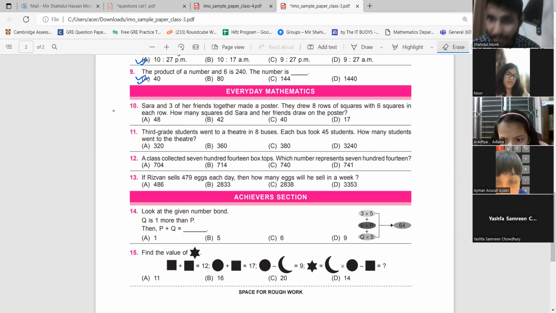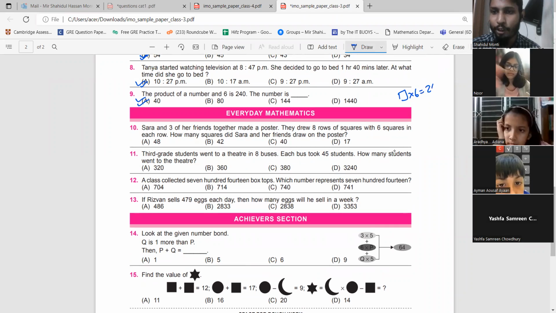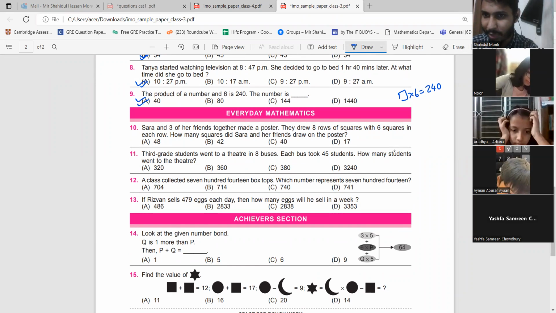Yes, sir. Follow me again, sir. The product of a number and 6 is 240. So we have a number. If I multiply 6 with it, I will get 240. Please understand that product means multiplication. So a number is multiplied with 6 so that the answer is 240. The question is, what is that number? How can I find that number?